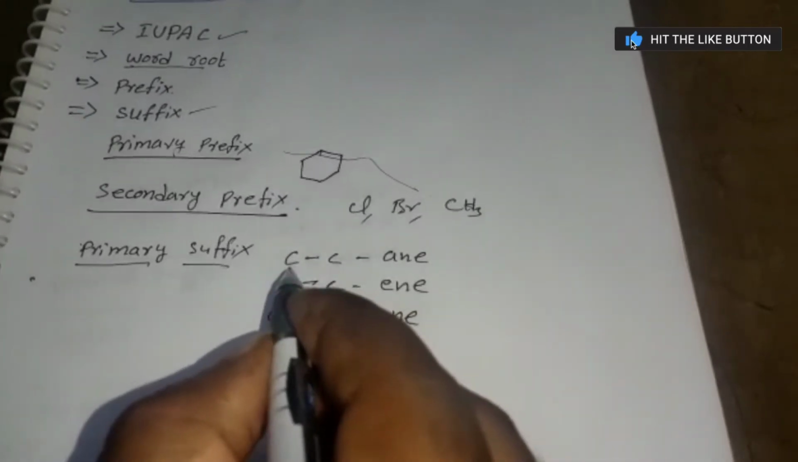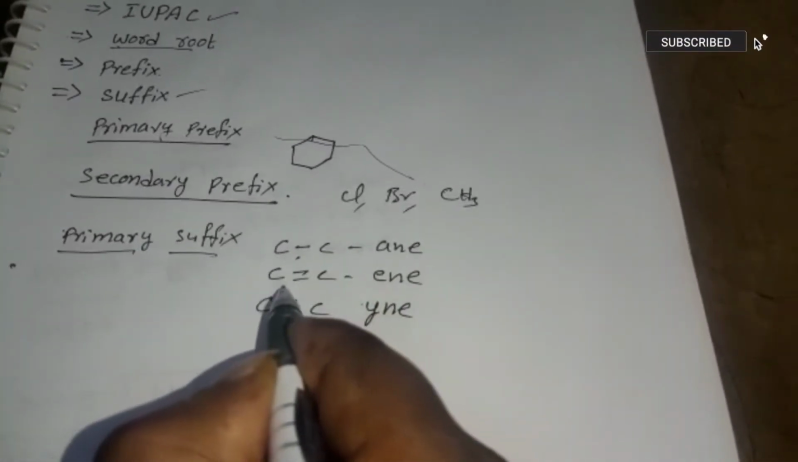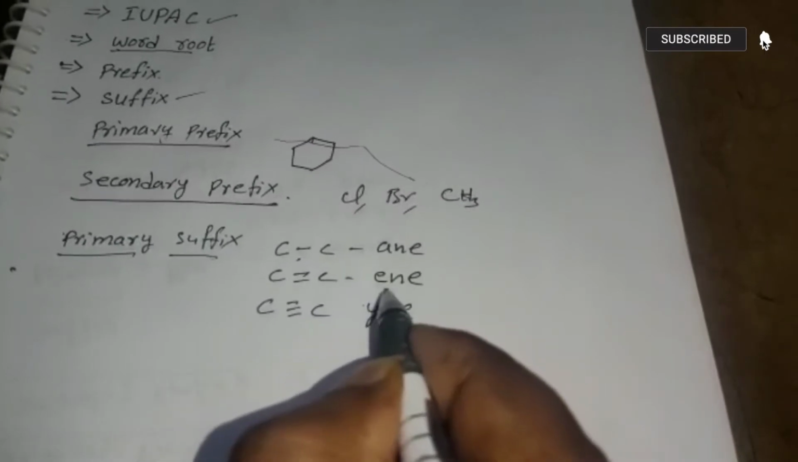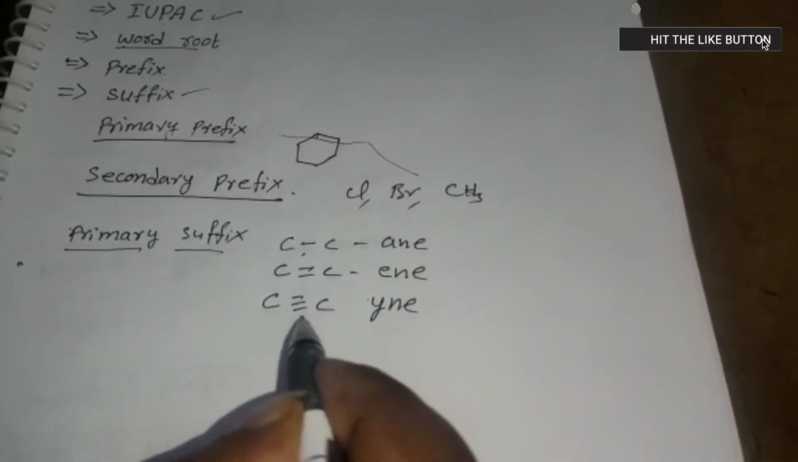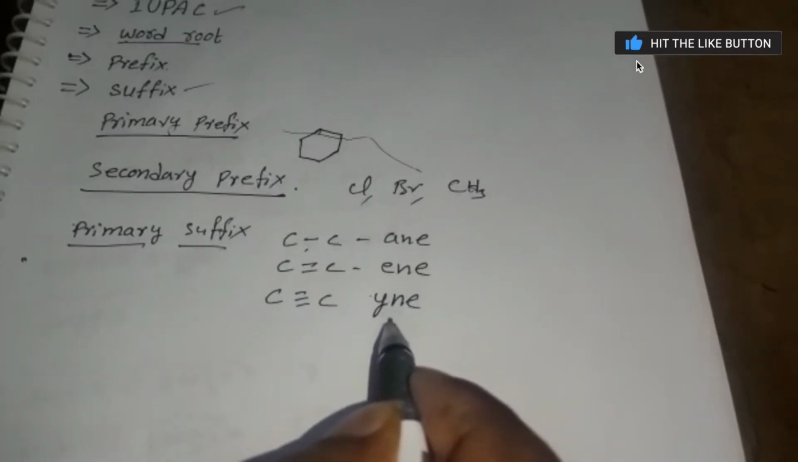In case between the carbon and carbon there is a single bond, we simply call it "ane". Between the carbon and carbon, if there is a double bond, it is simply mentioned as "ene". Between the carbon and carbon, if there is a triple bond, it is simply mentioned as "yne".